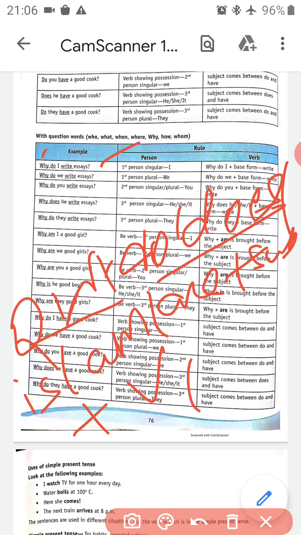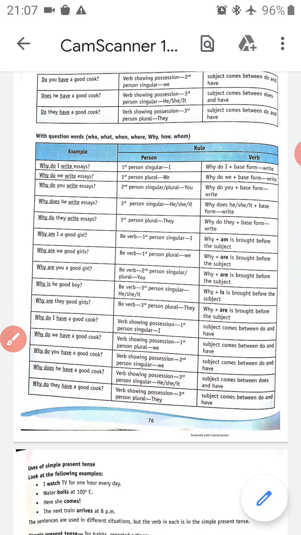From do, does, is, am, are, which did we choose? Do. I is our subject. Do I write. Write is the first form of the verb. So this is a question in simple present tense with a question word. This is the formula of making a question in simple present tense with a question word.